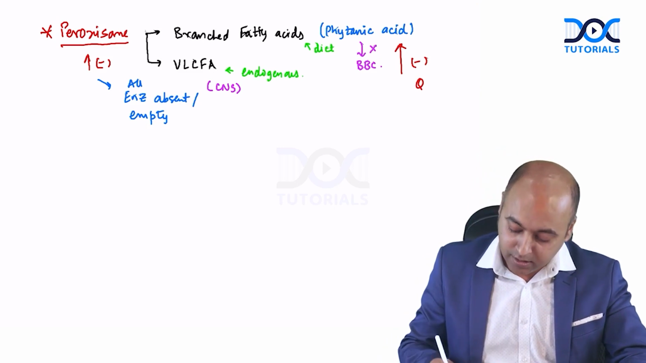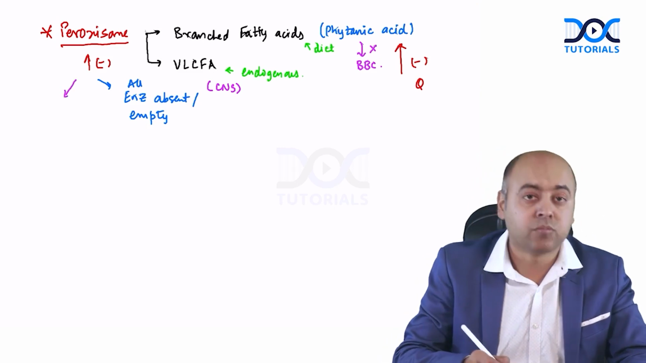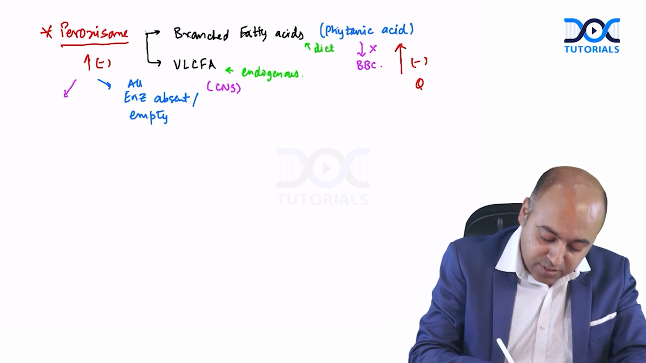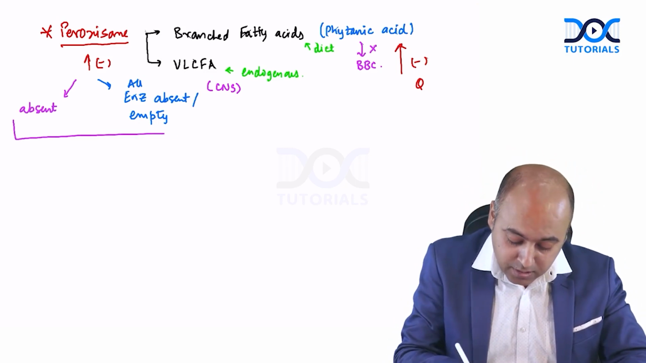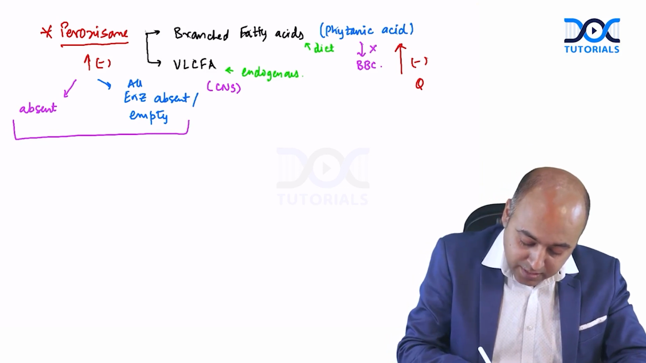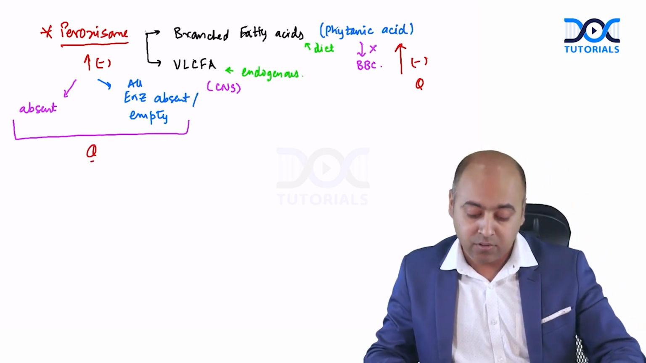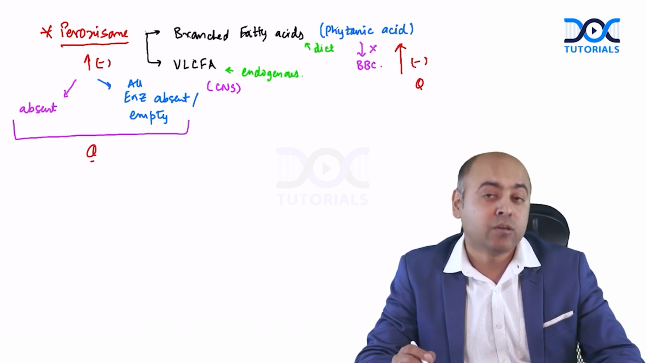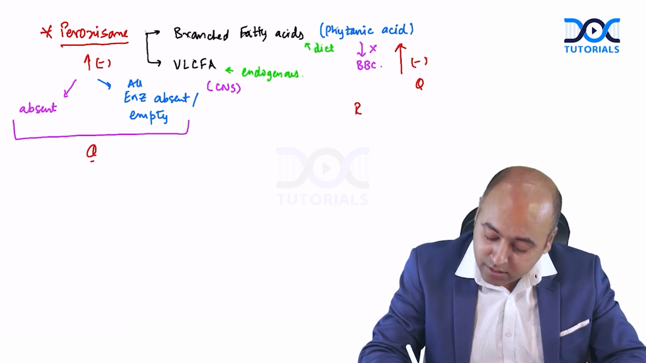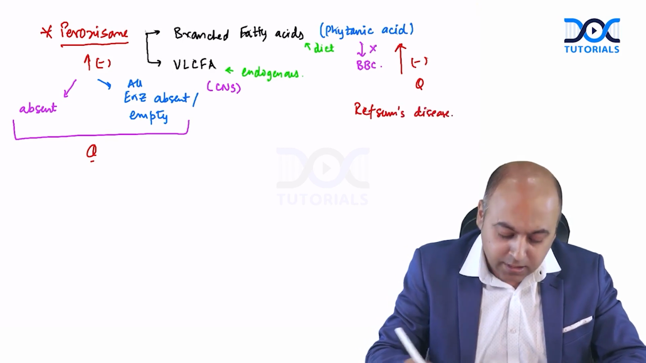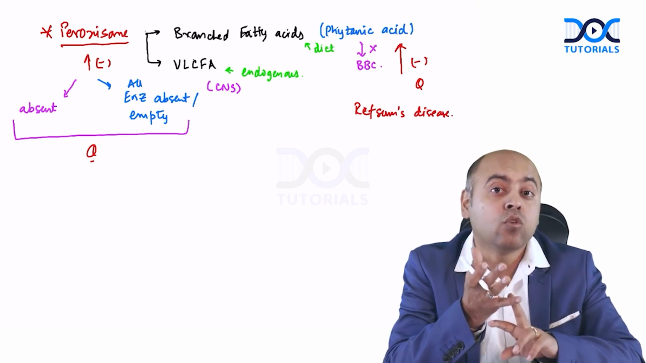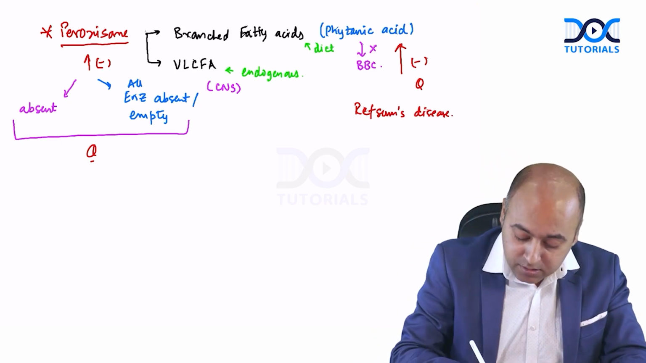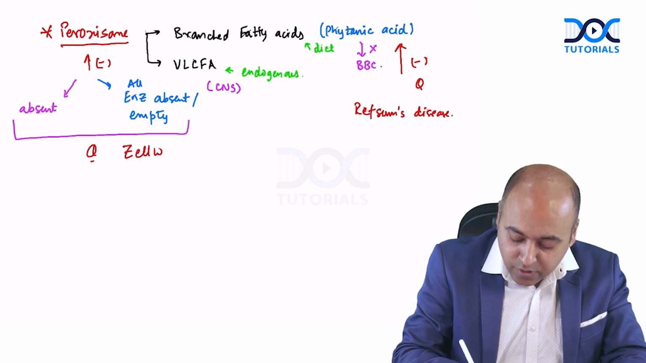Alternately, the peroxisome itself is absent. In this case, you will have an entirely different disorder. The first one, where a single enzyme related to metabolism of phytanic acid is absent, we call Refsum's disease. The second condition, where the whole peroxisome is defective, either absent or empty, meaning no enzymes are present inside it, is known as Zellweger syndrome.